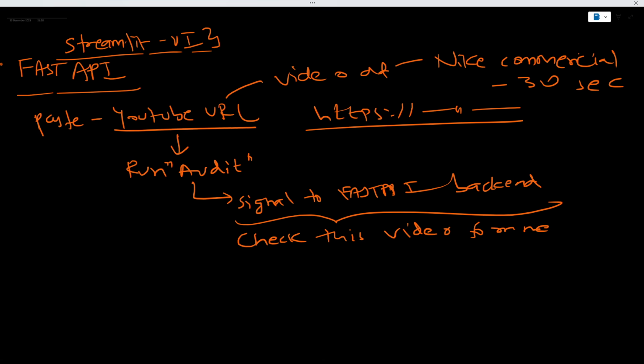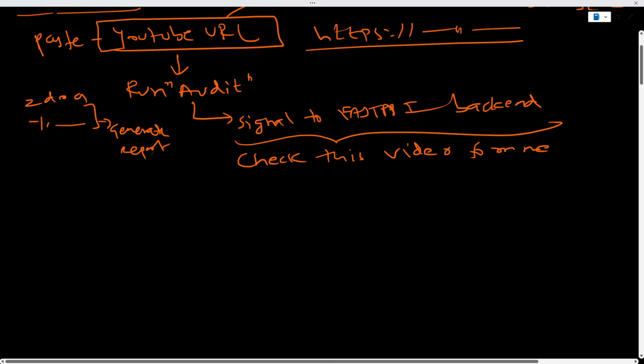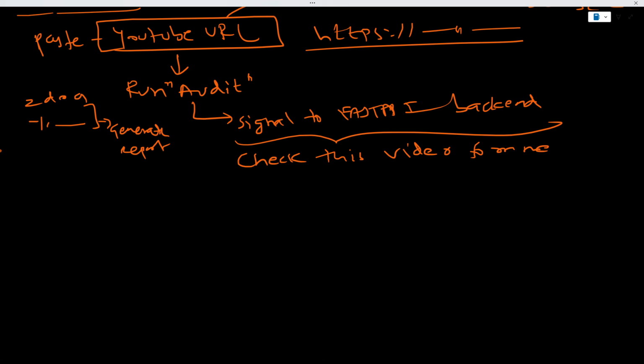You're going to input a YouTube URL, and then based on the two documents we saw, we are going to generate a report. This report will tell us whether this commercial is abiding by the laws or the legal frameworks suggested by YouTube. As simple as that. So once audit gets clicked, it is going to send the signal to the FastAPI backend, and it is going to say, you know what, check this video for me.